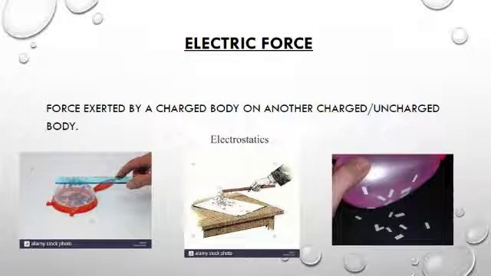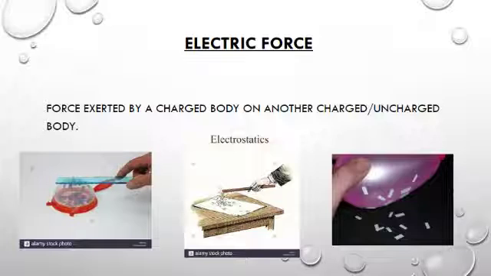Next type of non-contact force is electric force. The force exerted by a charged body on another charged or uncharged body is called electric force. You have already learned in class 7 that two charged bodies exert a force on each other, and a body can be charged by rubbing with another object.